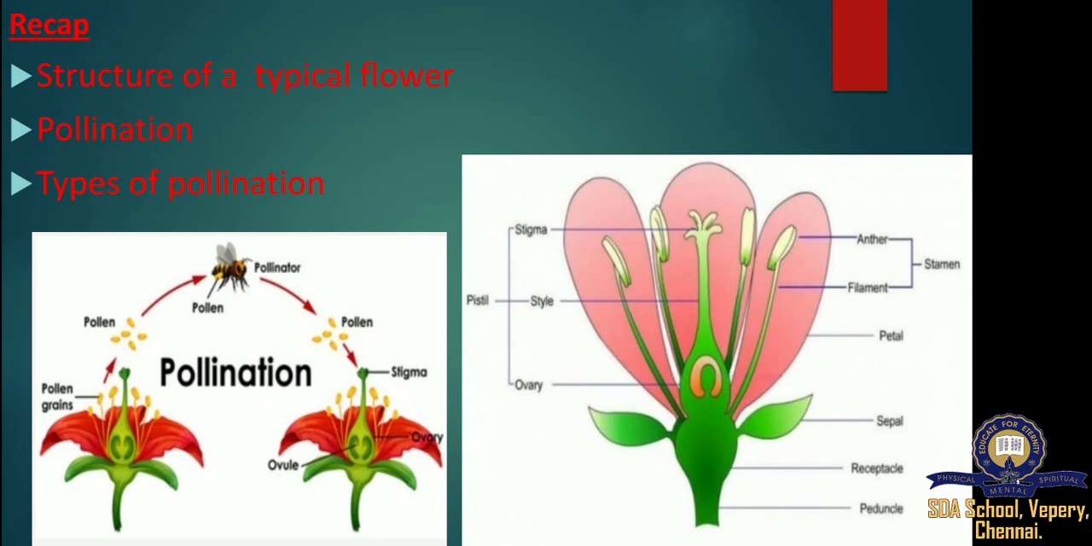Pollinations. What is meant by pollinations? Pollination means the transfer of the pollen grain. Pollen grain means yellow color powdery substance. So the transfer of the pollen grain from anther to the stigma is called pollinations. And then pollination is divided in two types: self pollination and cross pollination.